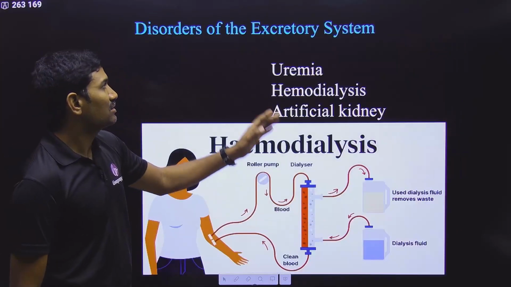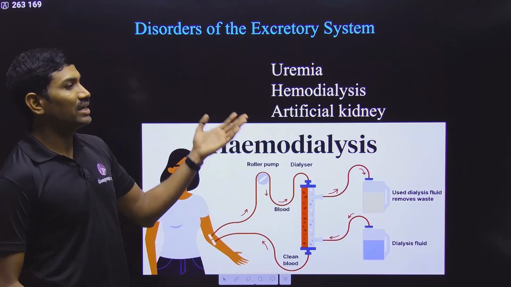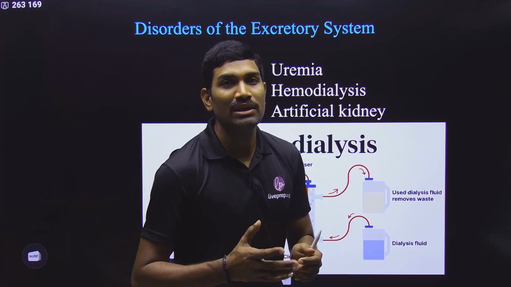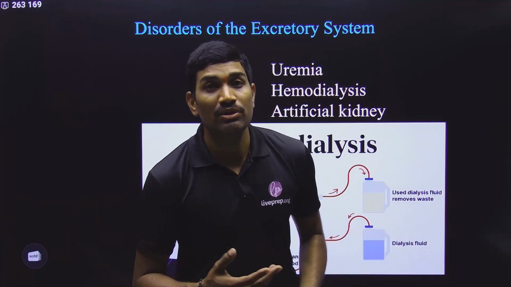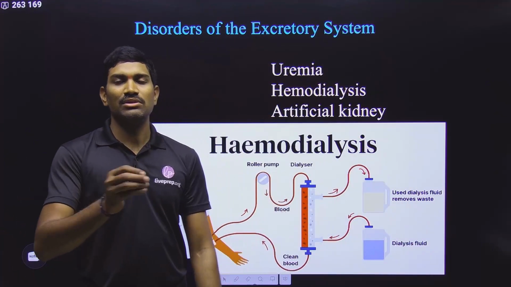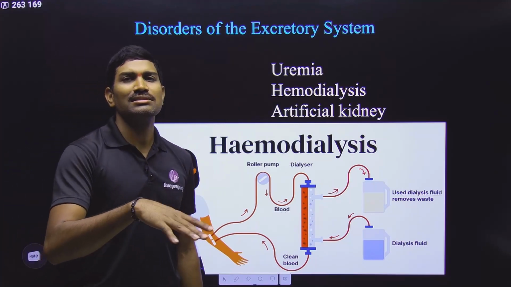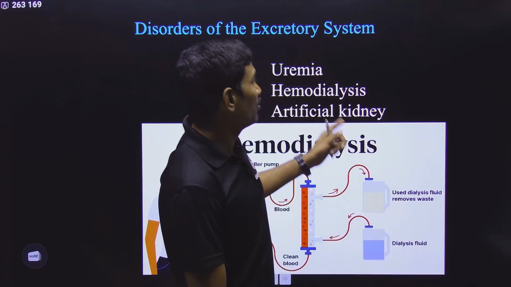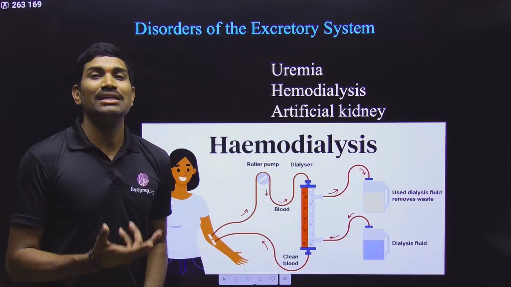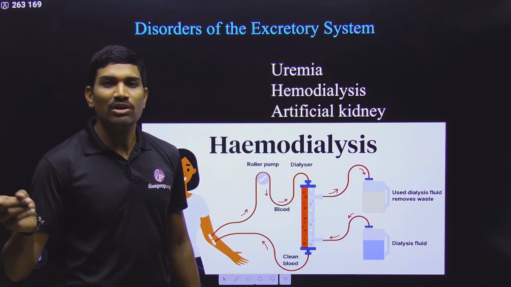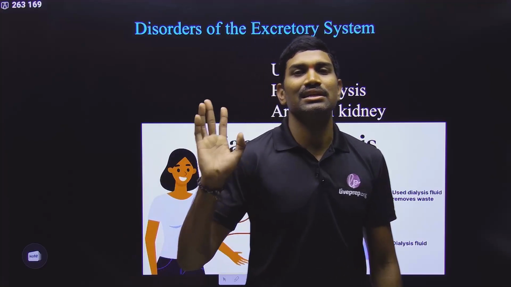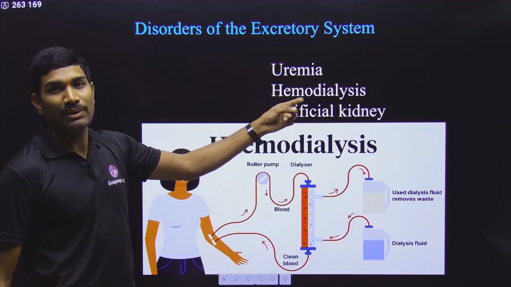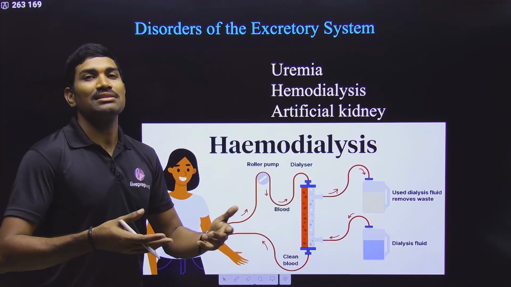So please understand this. Next one, they are talking about the disorders of the excretory system. And the first one they are talking about is uremia. What is this uremia? Increased concentration of urea within the blood. Normally in the blood, some allowed concentration of urea is present. If that concentration is increased more than required, then it is called uremia. Why is it increased? Because the kidneys are not filtering properly. There is a problem with filtration at the kidneys. There may be some infection, or they may have got damaged, or something might have happened. So that's why this urea concentration is increased.